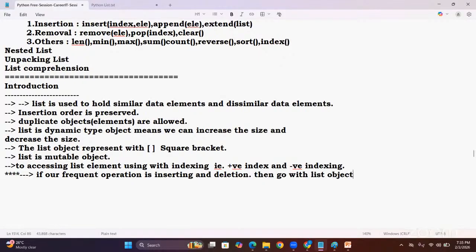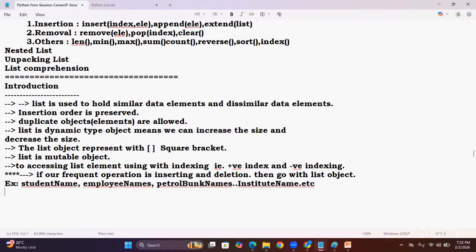Some real-time examples: student names, employee names, names in a supermarket, bank, petrol bunk, or any institute names. In this case, you can go with the list object, guys.